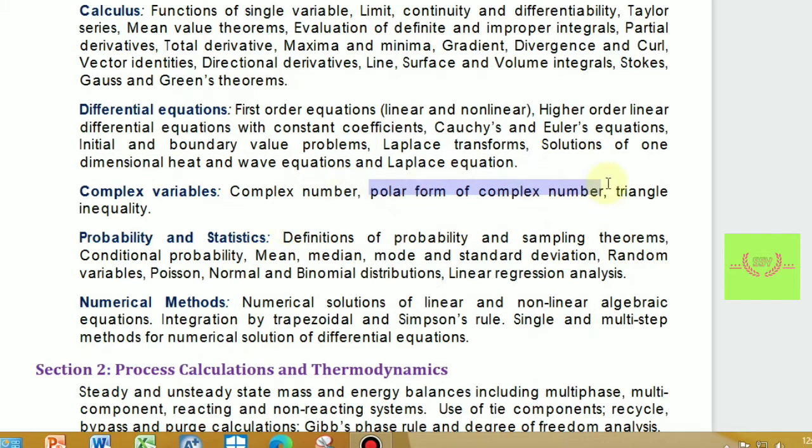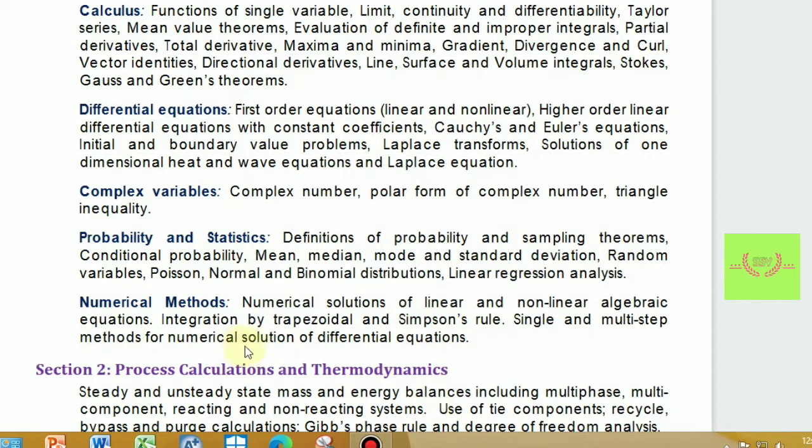Okay, so complex variable. In complex variable we will see some question on polar form, that is a 1 mark question. So do that subject well. Moreover, in probability we can see questions in GATE on mean, median, mode and standard deviation. There are of course 1 to 2 marks of questions fixed on mean, median, mode as well as normal and binomial distribution. Since the last 3 years they are asking questions on normal distribution.